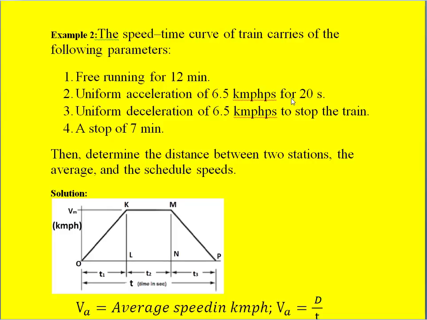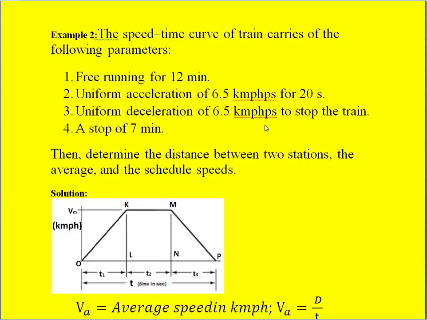And uniform deceleration of 6.5 km per hour per second to stop the train. And the fourth point is a stop period of 7 minutes. And what he wants is to find the distance between the two stations, the average speed, and the scheduled speed.